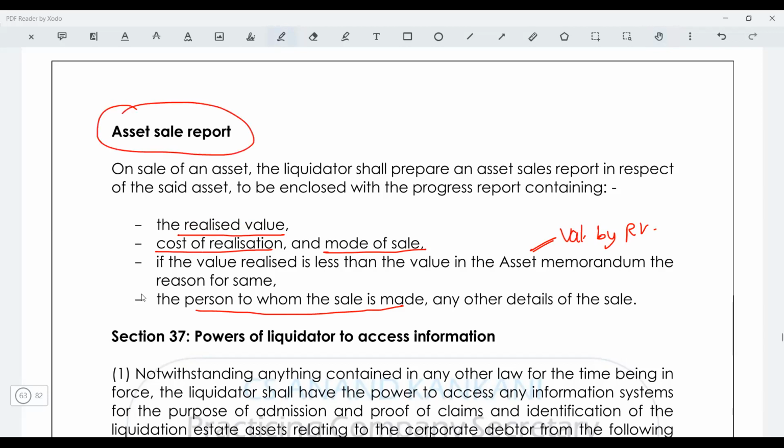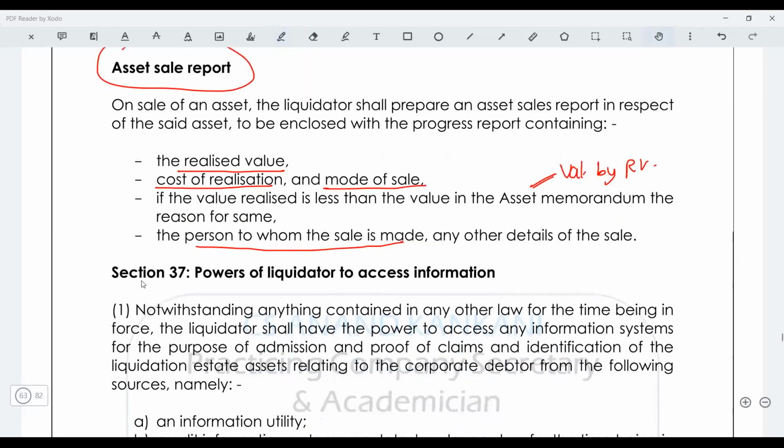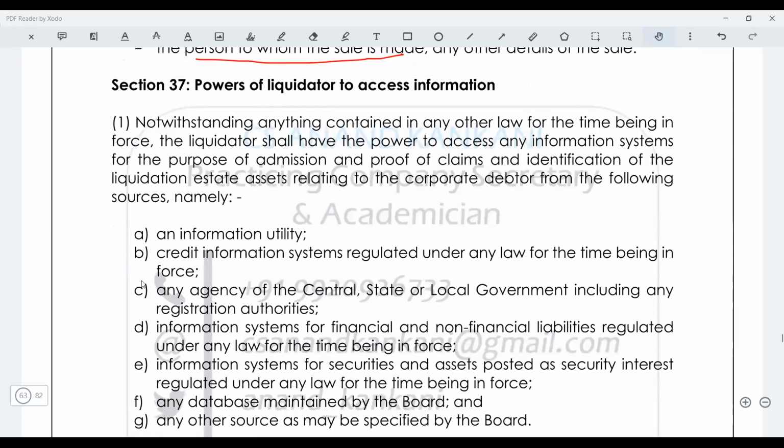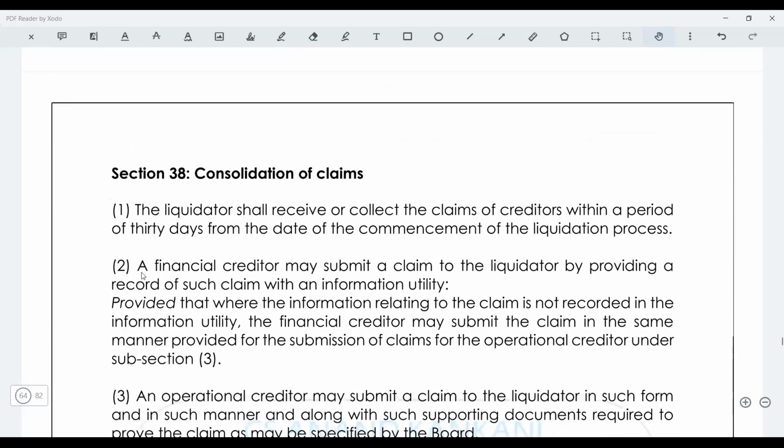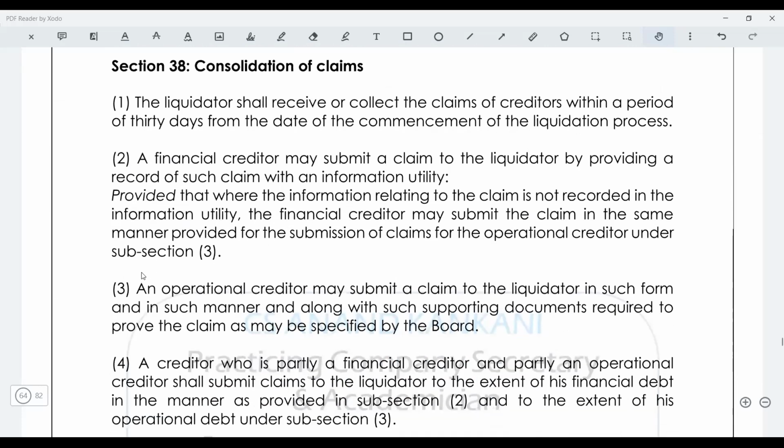4 things. Thereafter, if you see the power of the liquidator to access information, this is again the same. So not very relevant, but you can just give a basic reading. Then the liquidator is going to do the consolidation of the claims. So this consolidation of the claims should be done within, just see this, 30 days from the date of commencement of the liquidation process, right?